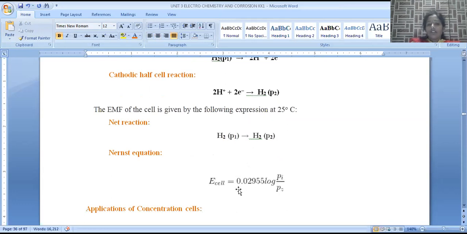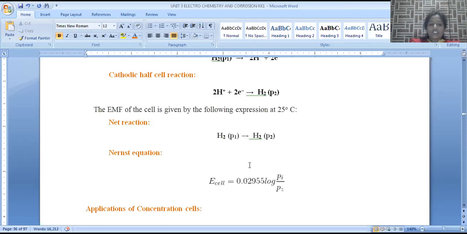So when the n value is substituted in this equation where n is equal to 2, the equation will be 0.0591 by 2, which is converted into 0.02955 log of P1 by P2. So this is the Nernst equation for the electrode concentration cell.